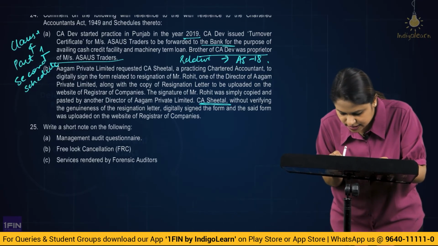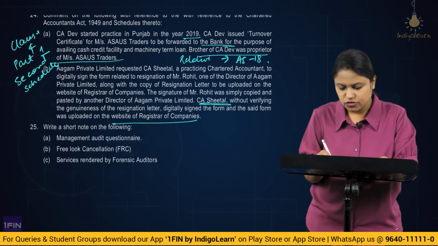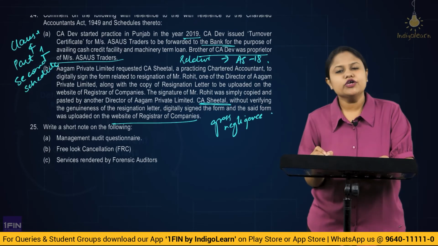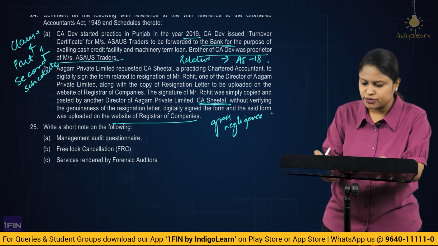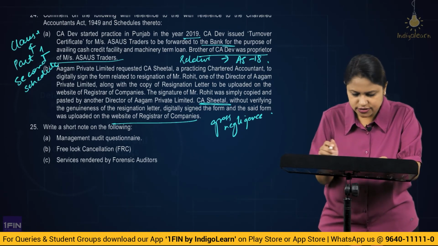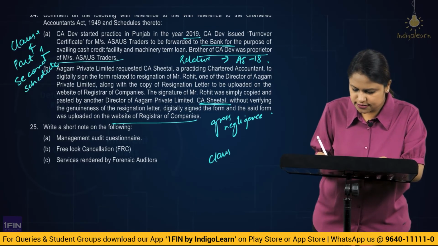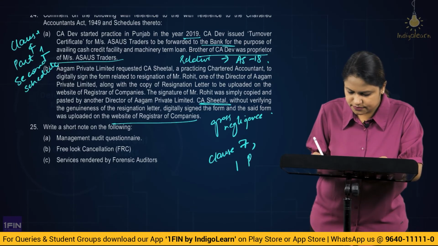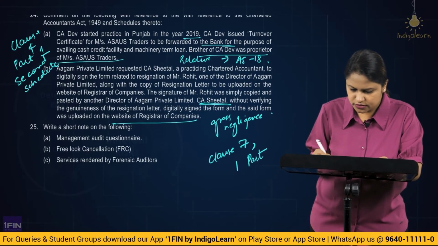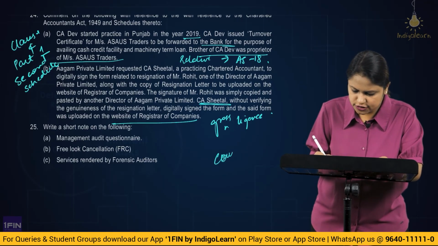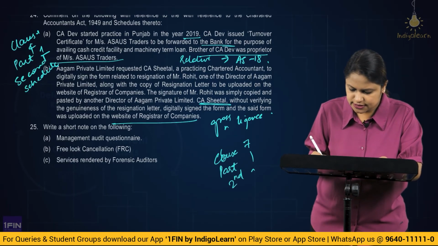So what CA Sheetal has done, she is guilty of gross negligence. Whenever you perform the audit, it is your responsibility to do your duty with thorough due diligence, and you should not be doing something with negligence. So this is covered by clause 7, part 1, second schedule.